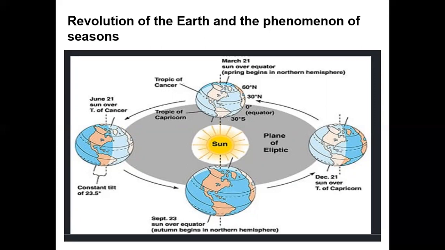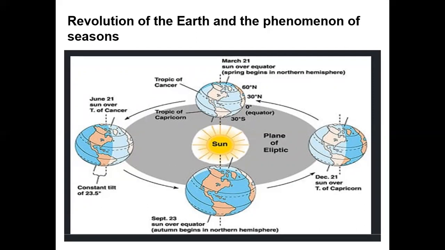If the sun's rays are tilted, and the sun's energy is very less on a particular area, the warmth of the earth will be very less. All this phenomenon of the seasons changes only because of the revolution of the earth.